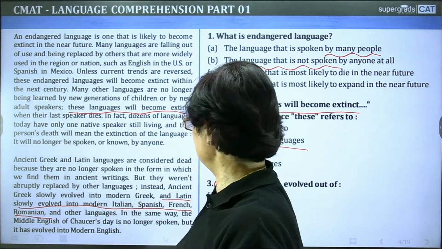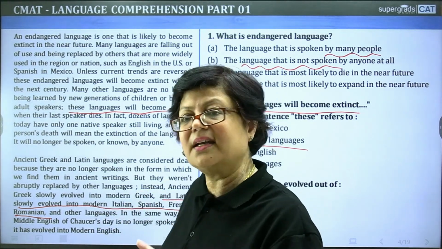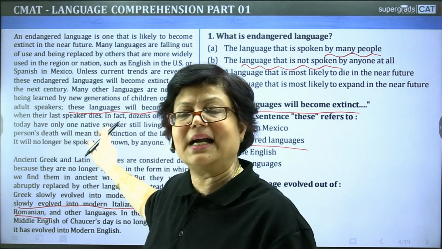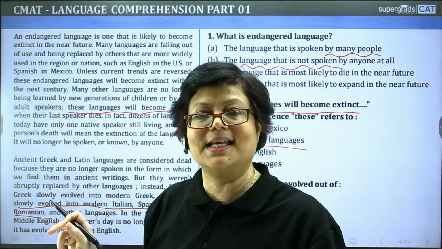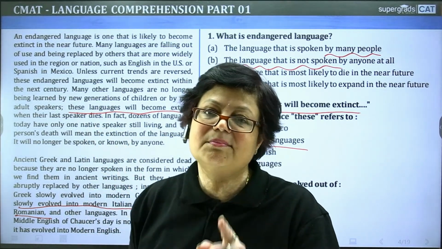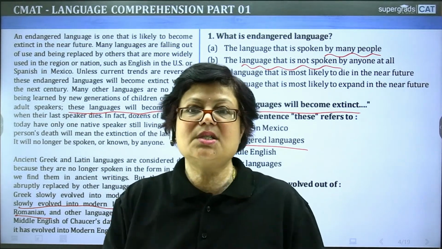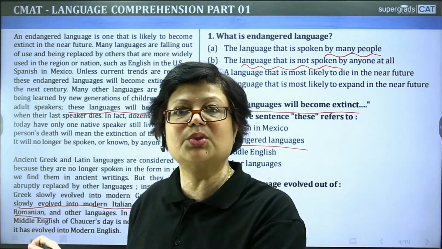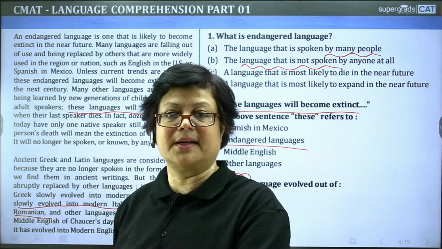And once you have seen the questions, you can go back to that particular portion of the passage from which you can get the answer. In this way, you will be able to come to the correct answer option.